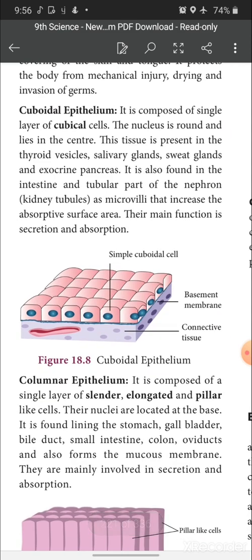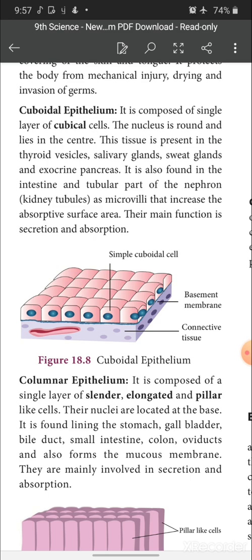Next, we come to cuboidal epithelium. It is also made up of a single layer only. And what is the shape of the cell? Cubical in shape. And what about the nucleus? The nucleus is round. Where is it located? It lies in the center of the cell. See how clearly it is given. See, children, in the cuboidal epithelium, it is cube-like and the green colored structure is the nucleus. The nucleus is present in the center of the cell. Very good. So, the nucleus is round and lies in the center.